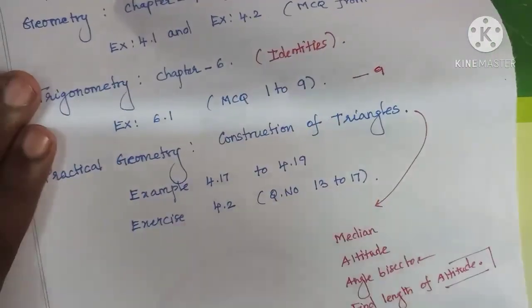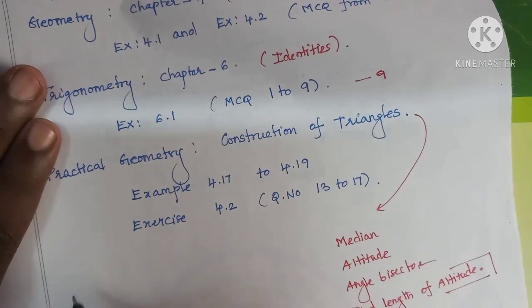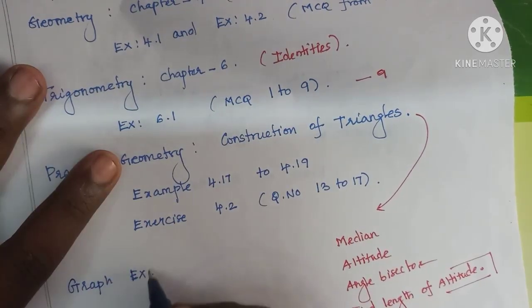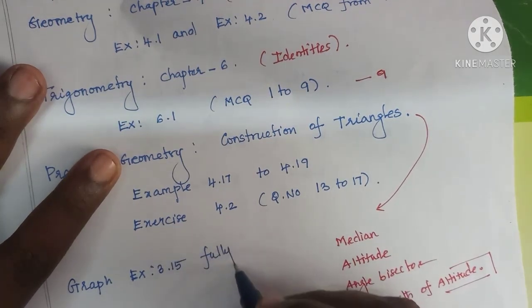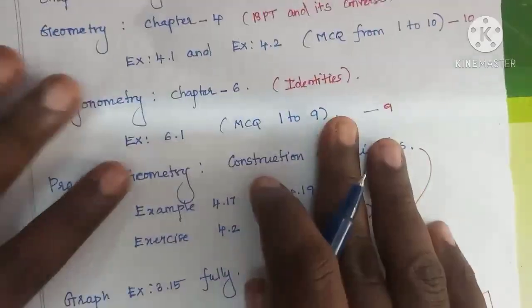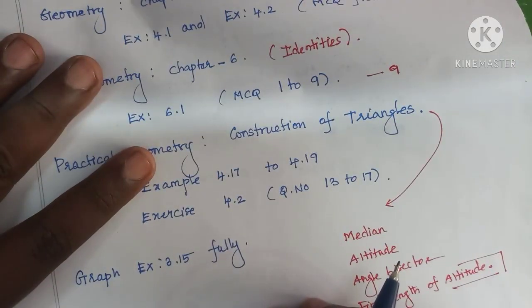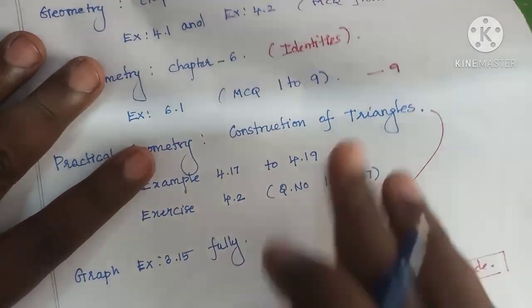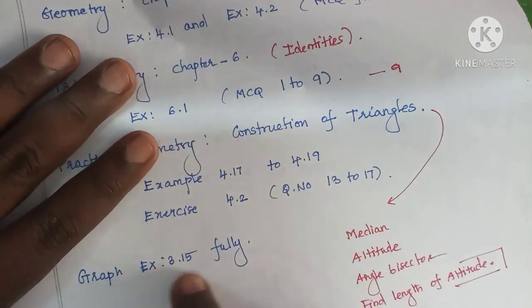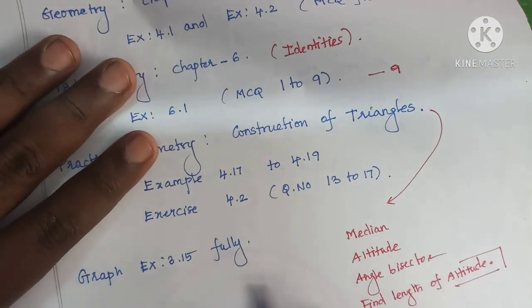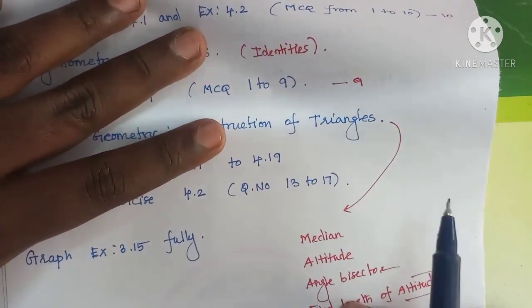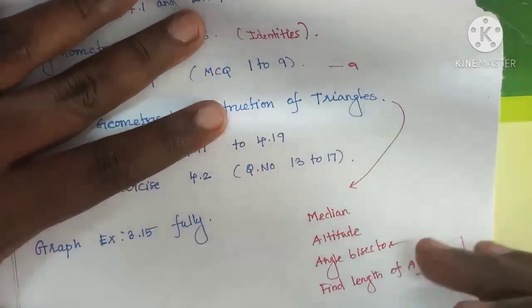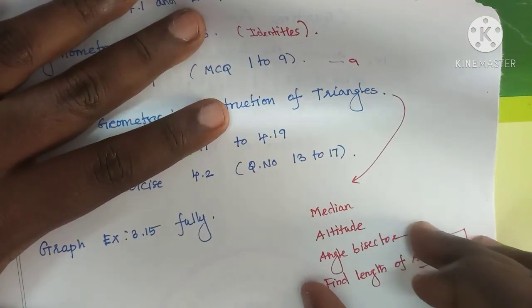The next one, graph. Exercise number 3.15 fully, quadratic graph. So you have to draw the graph of quadratic equations. So exercise 3.15 fully. These two are 8 mark questions. This one we didn't give in the previous test, so this one you are going to write newly.